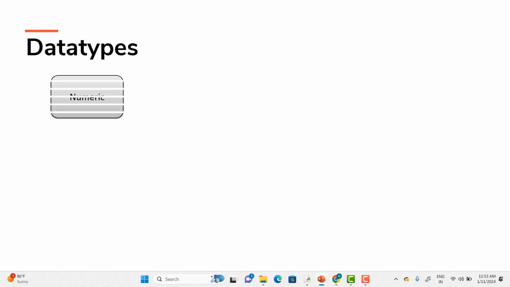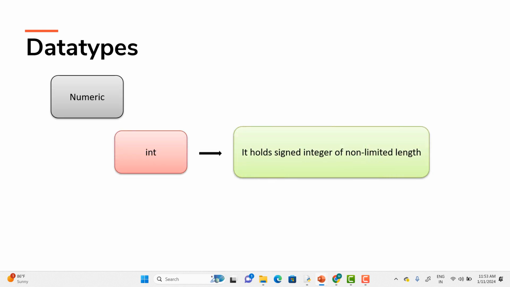The integer data type holds signed integers of non-limited length. Basically, we can talk about, let's say, 5. 5 is an integer value, 6 is an integer value, 100 is an integer value, a lakh is an integer value, 10 billion is an integer value.